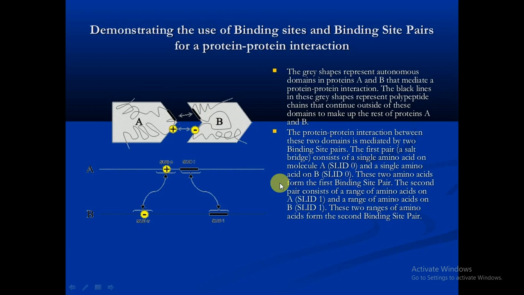So this is a diagrammatical representation of the interacting proteins. This structure is the domain, which contains the polypeptide chains that are interacting: the A domain and the B domain. As we know, a domain is the structural and functional unit of the protein.